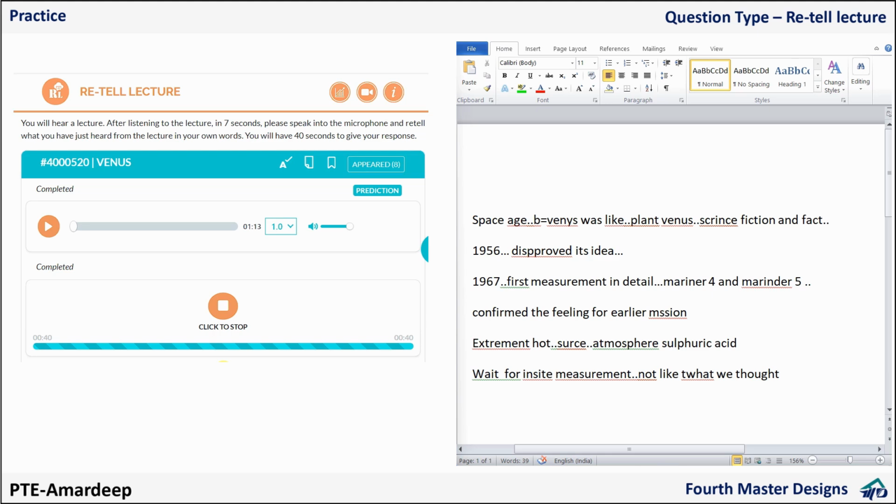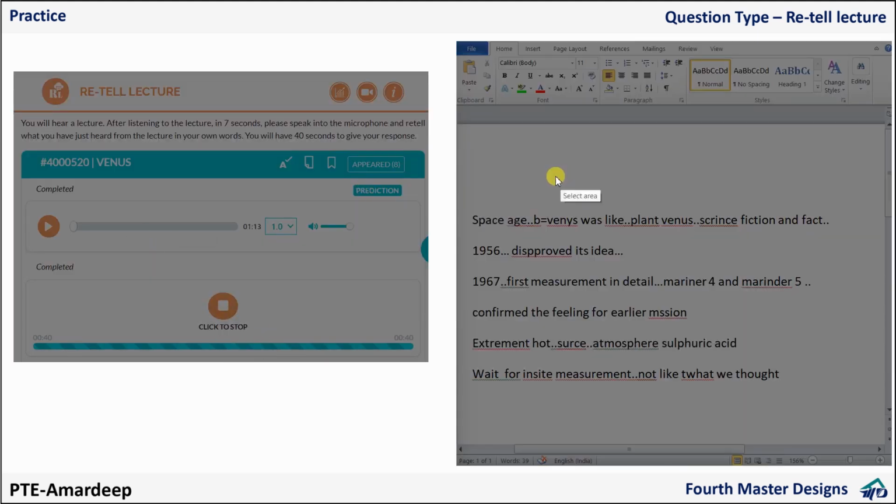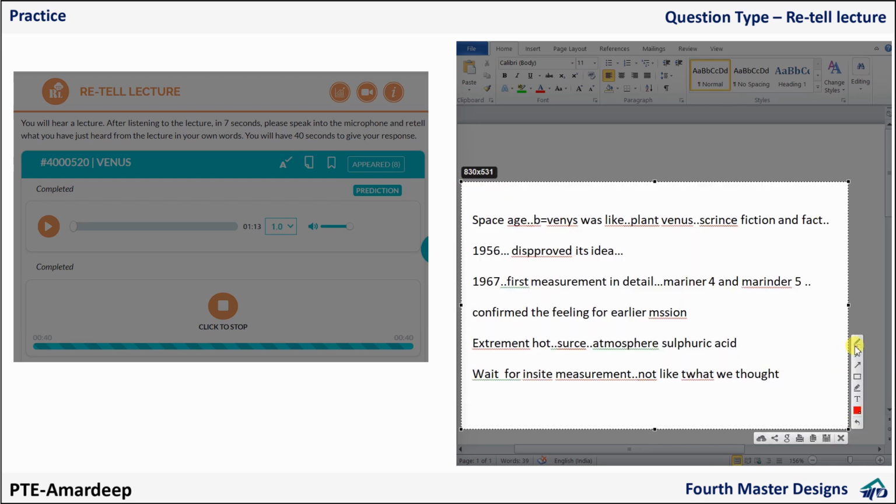So this is how you have to do it. Now when I am writing on paper, I always highlight important words. So these were the important words: science fiction, science fact, planet Venus, 1956, measurement, 4 and 5, confirm the feeling, hot, sulfuric acid. While speaking I fumbled here. Why? Because I did not know what this word was. It was in situ, but I forgot.